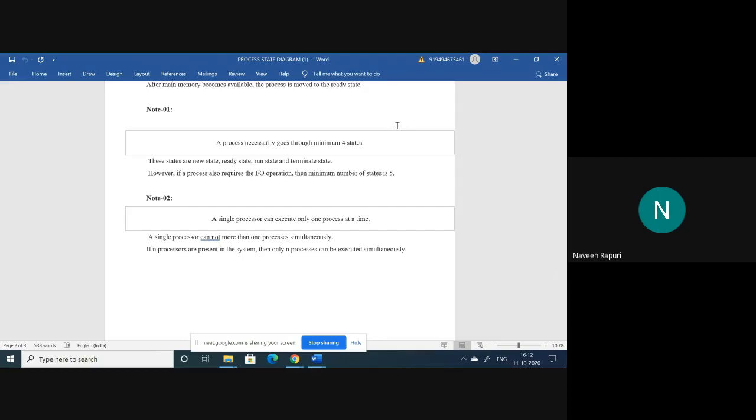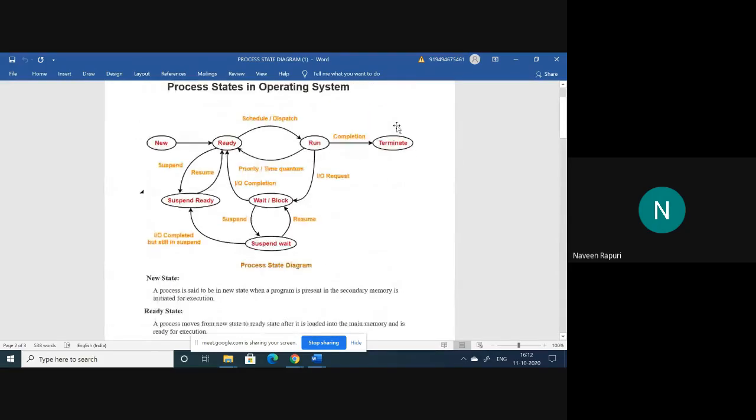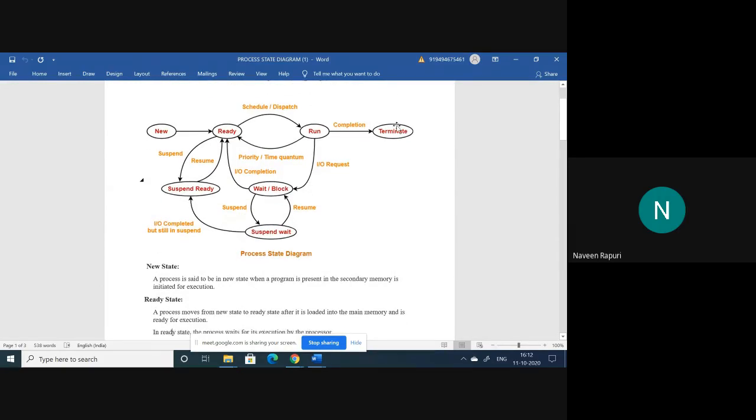And one more question, which is already very simple. If it is a uniprocessor system, that means a single process system, it executes only one process at a time. If it is a multiprocessor system, it can execute n number of processes, if there are n number of processors. That is very simple. So this is about process states and different kinds of states and transitions.